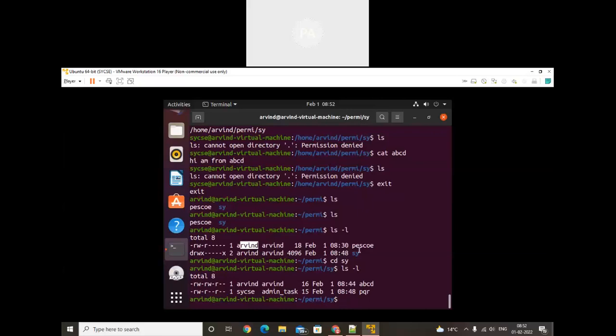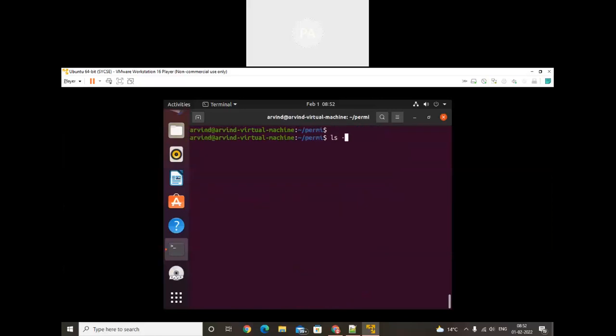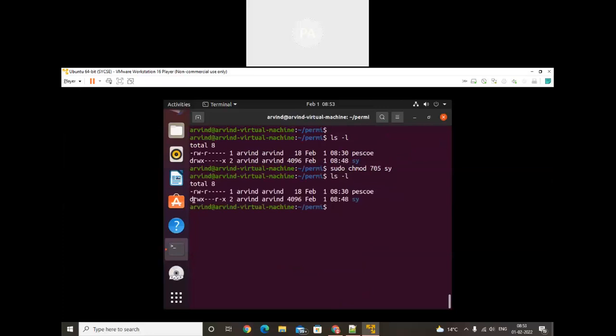Okay, so cd .. here, we'll check the read permission. Sudo, before that we'll check the permission earlier. Execute permission is there. sudo chmod 705. Bhai, matlab kya hai, read plus execute, for what, sy folder. Now ls happens here. Check out, the owner has read, write, execute and the group owner has only read and execute.